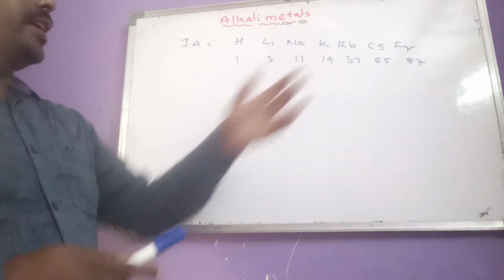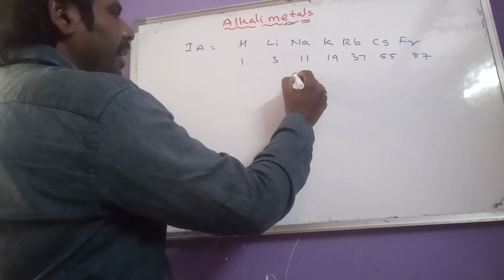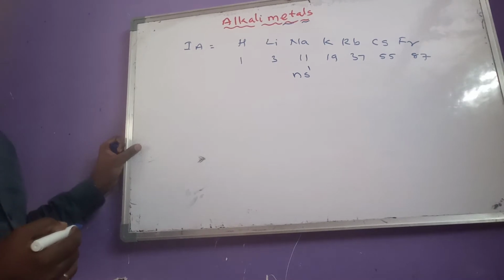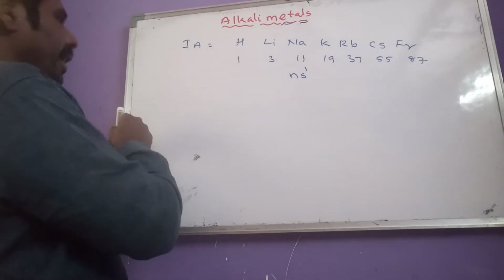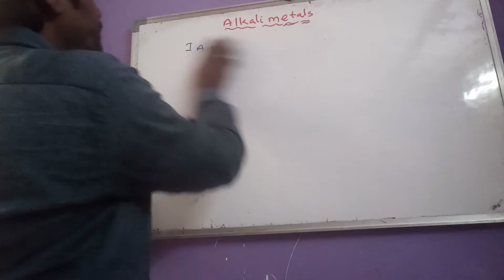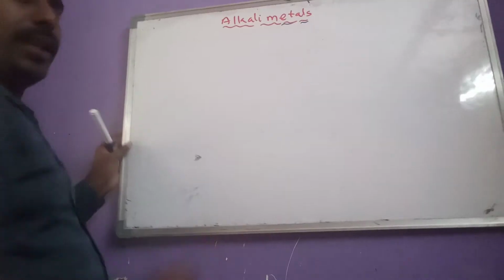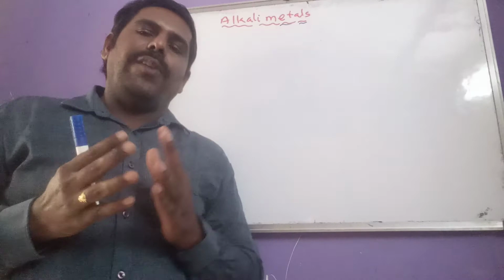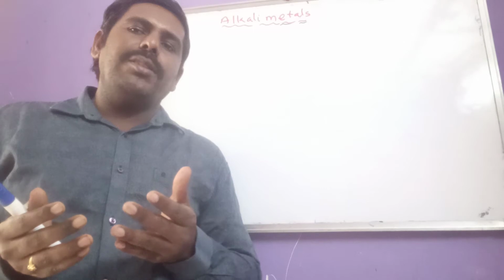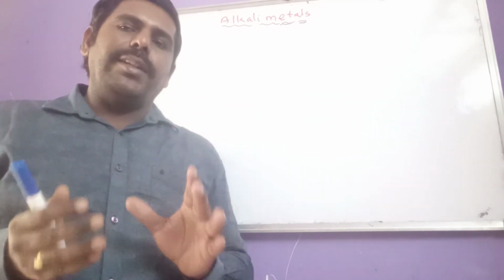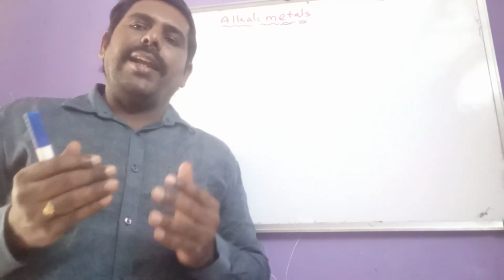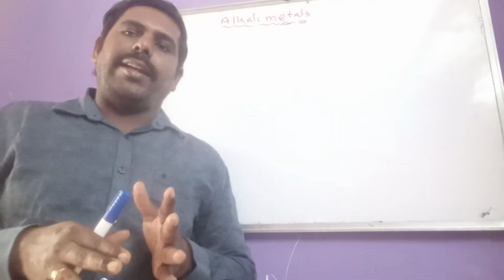Okay, now the general electronic configuration of alkali metals is ns1. Now why are these elements called alkali metals? Because the 1A group elements have metallic nature and their compounds have basic nature. For that reason, these are called alkali metals. And let us come to the abundance or occurrence.